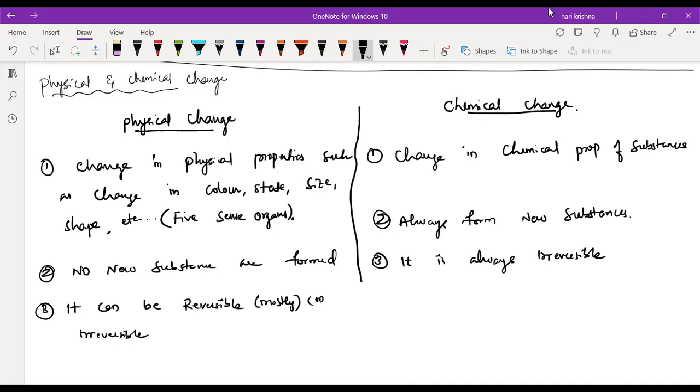Sir, can you define irreversible and reversible? Okay. Reversible means if you apply some force, it will change its shape or size. But if you release that force or remove that factor, it will come back to the original shape.